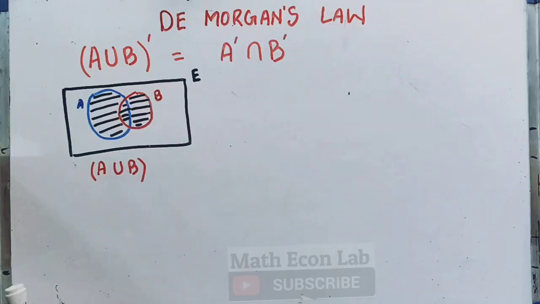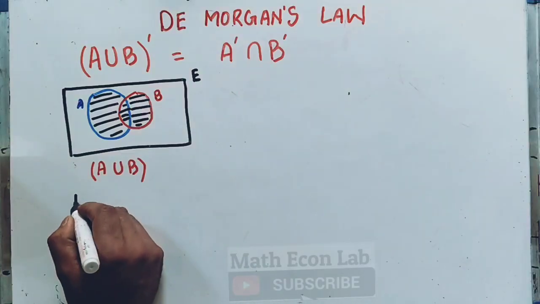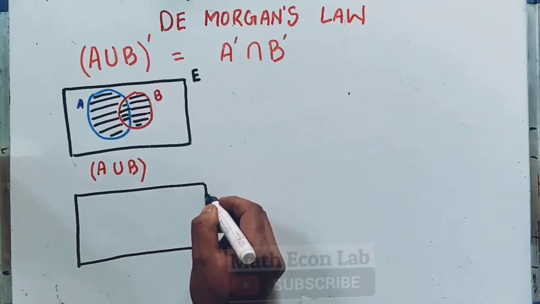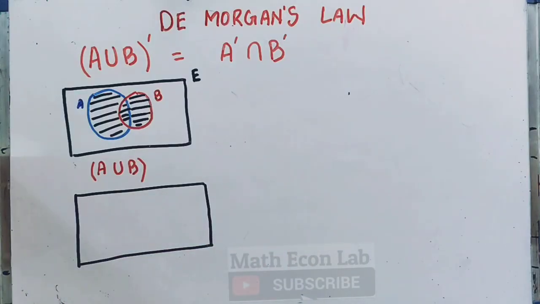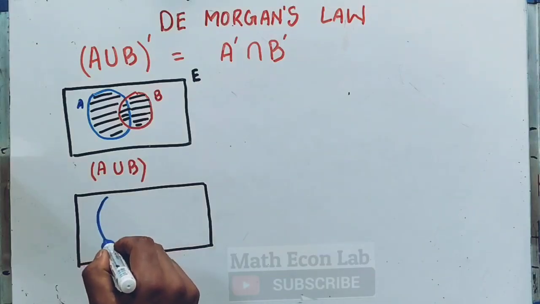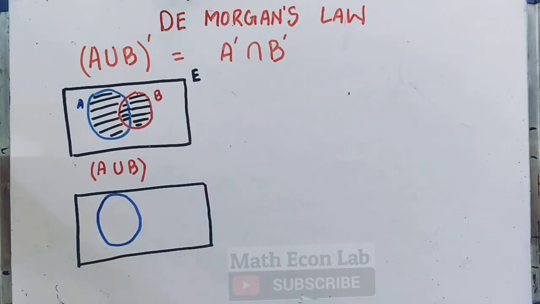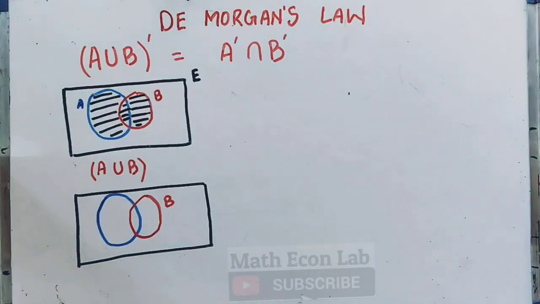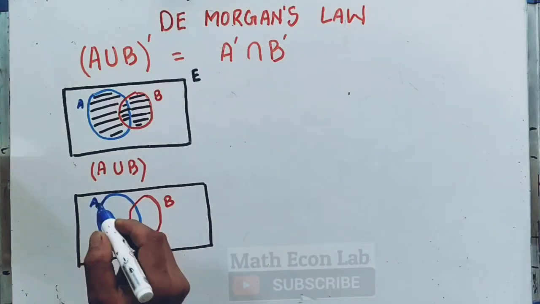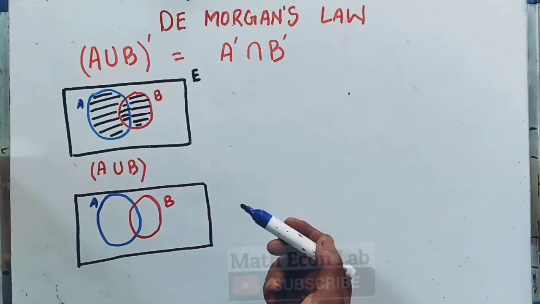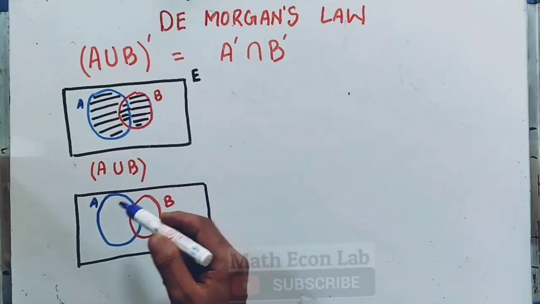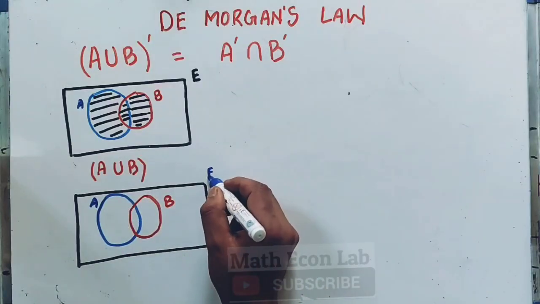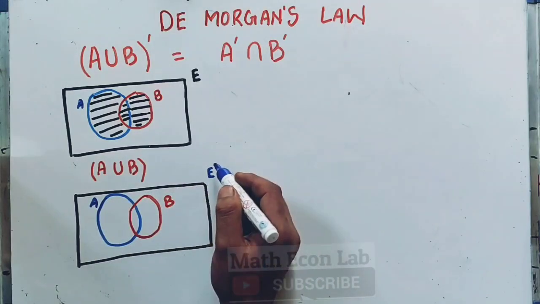Now we need to take the complement of A union B. So let us again draw the same thing. We have set A and we have set B. Now A union B complement means the region which is outside A union B. That is, when we subtract A union B from the universal set, we get the region.